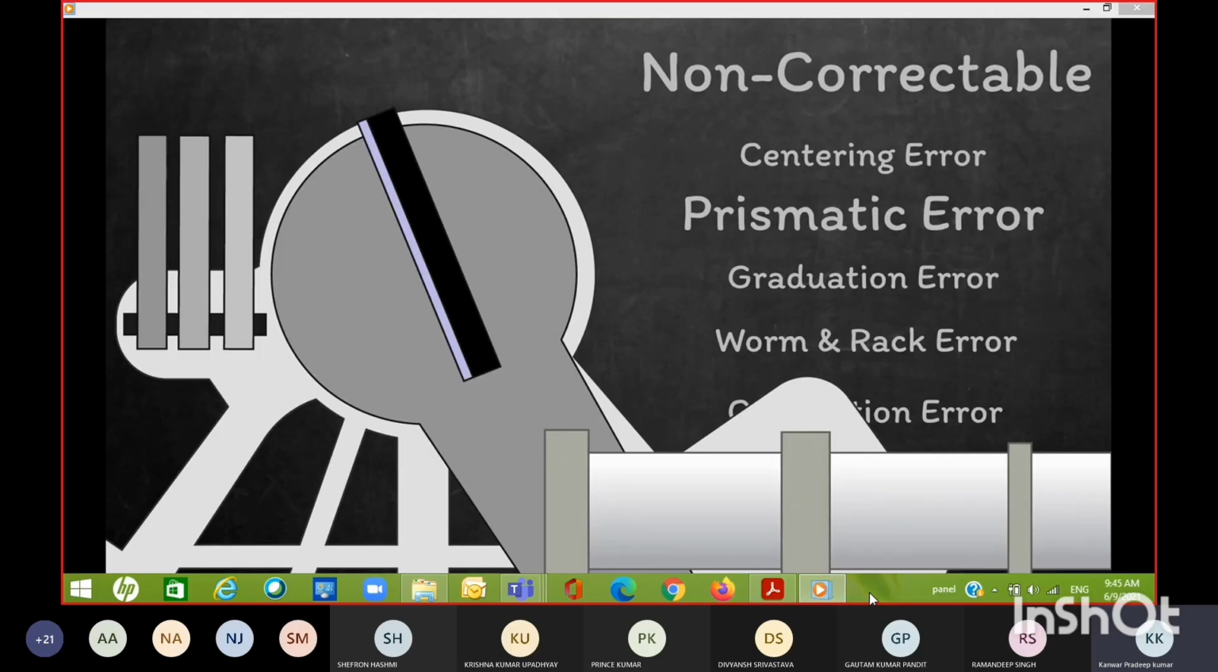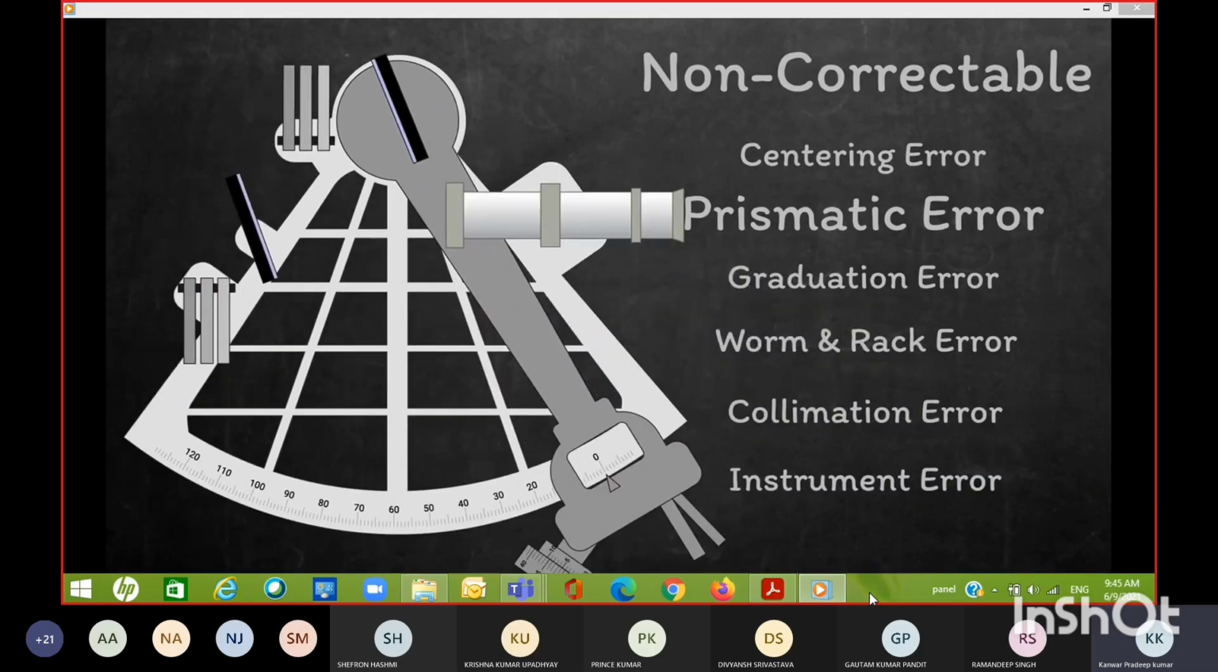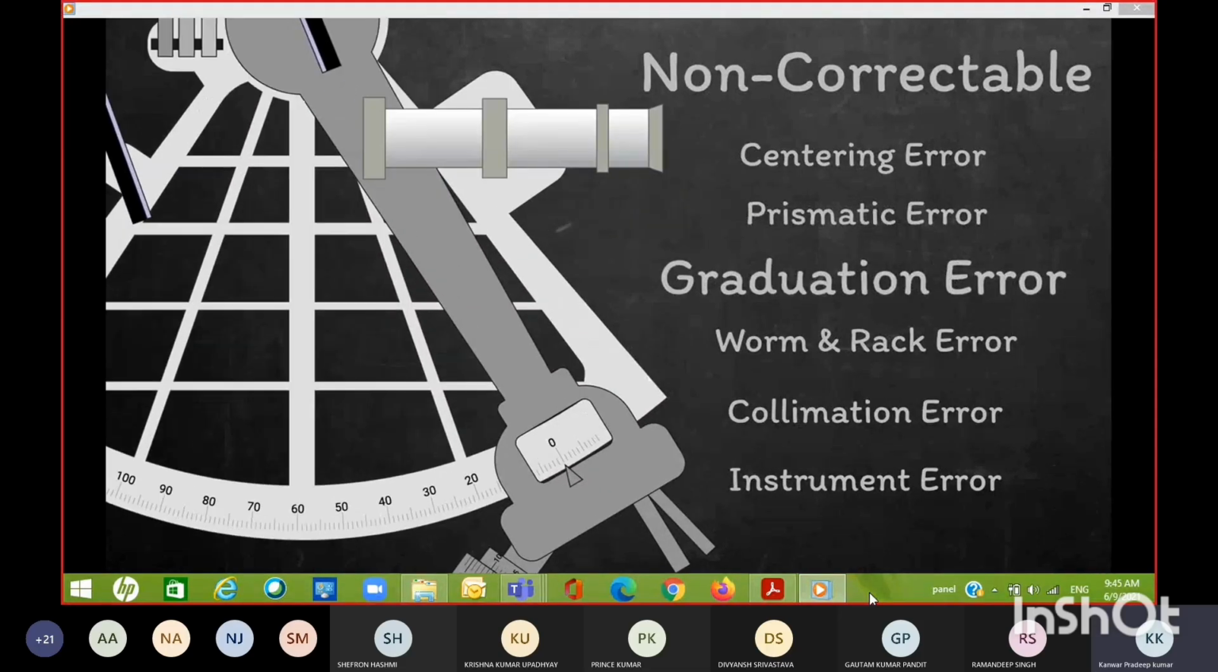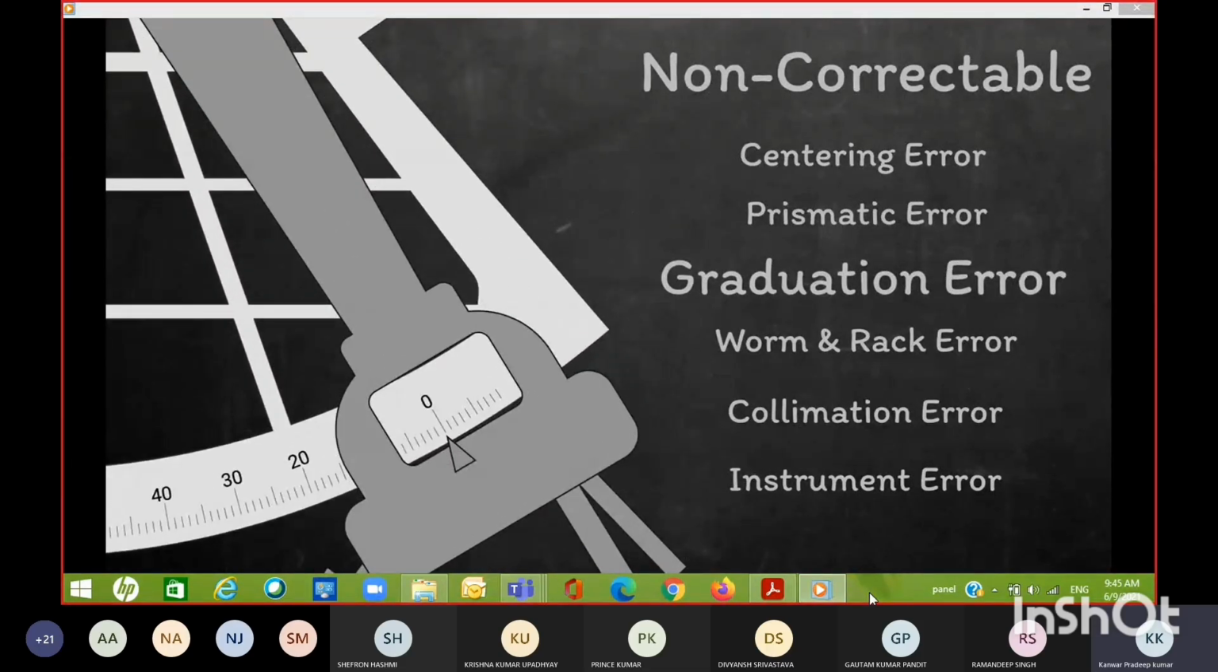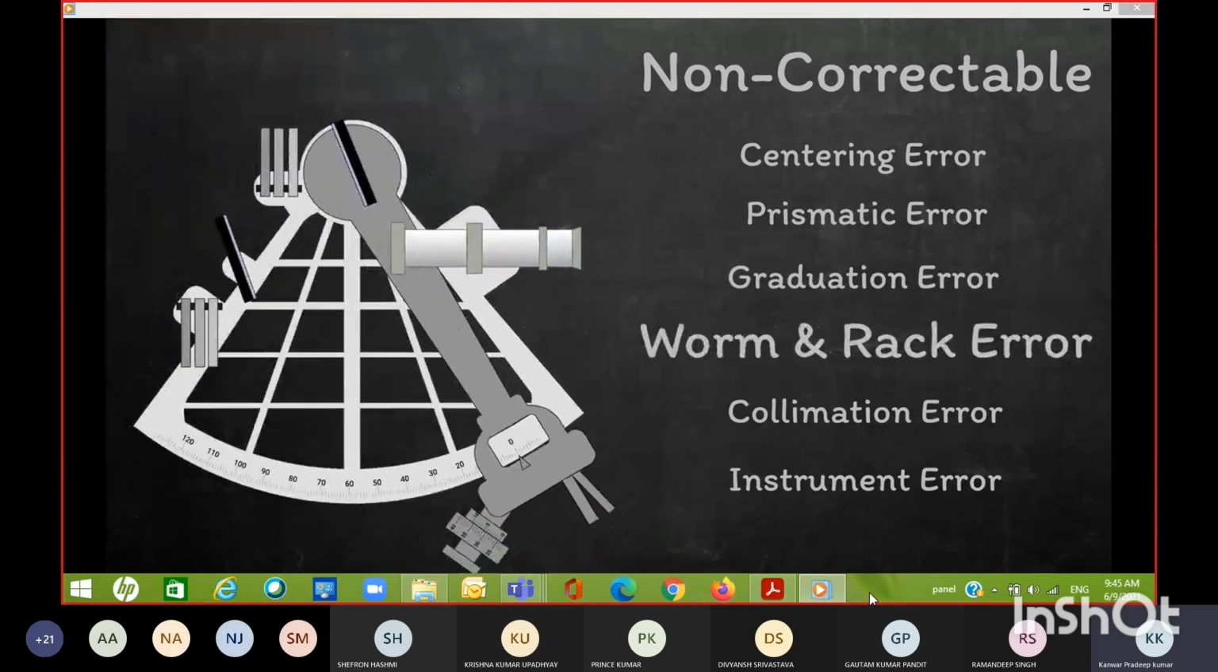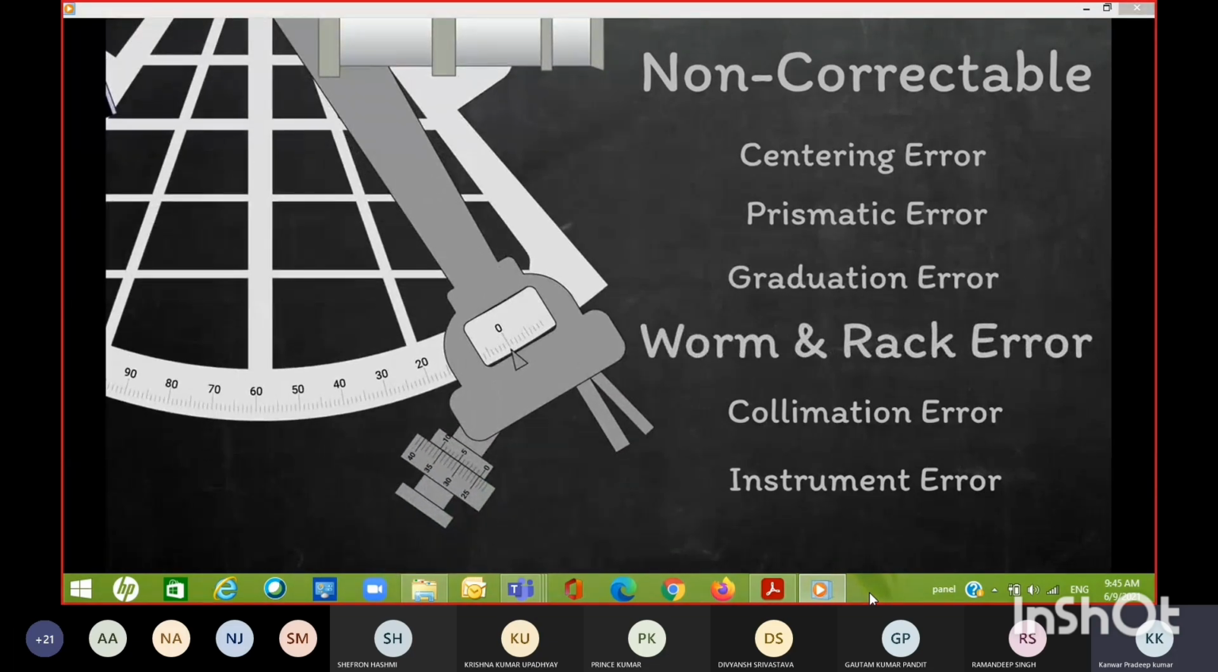Shade error is the same thing, but it's for the shades, and it causes a slight deflection in the ray of light as it passes through the glass pane. Graduation error is to do with inaccuracies in the graduations of the scale, the vernier, or the micrometer drum. Worm and rack is effectively the wearing of the cogs that control the fine movement of the index arm.